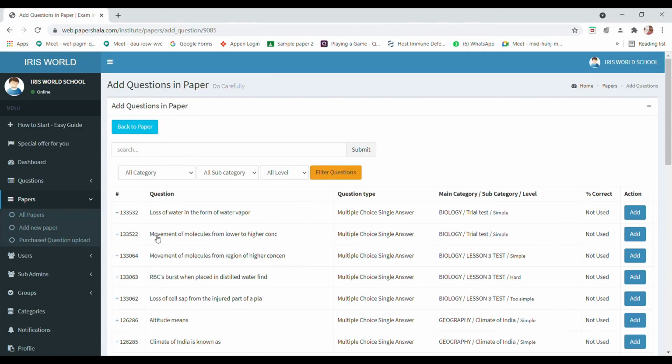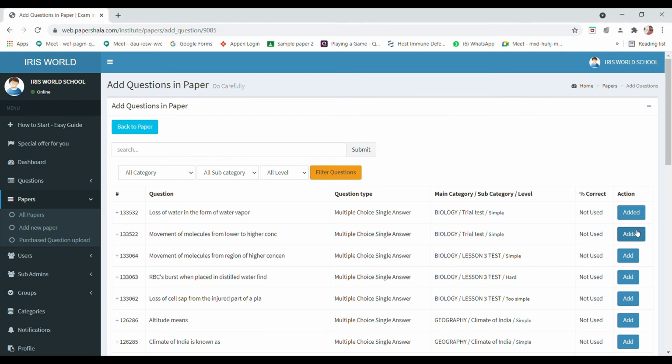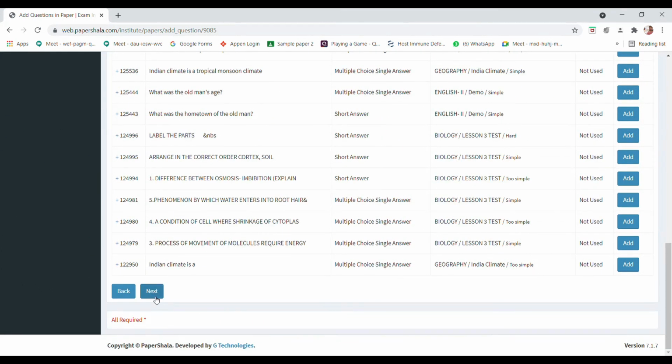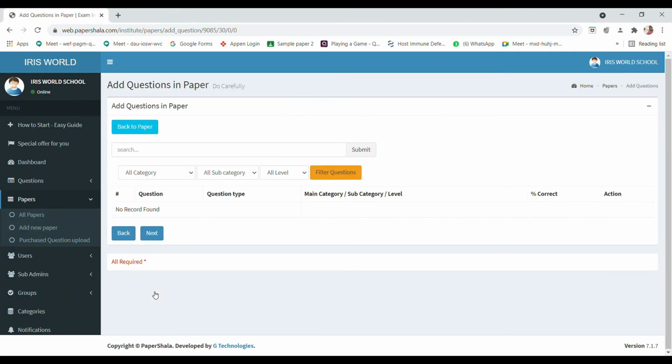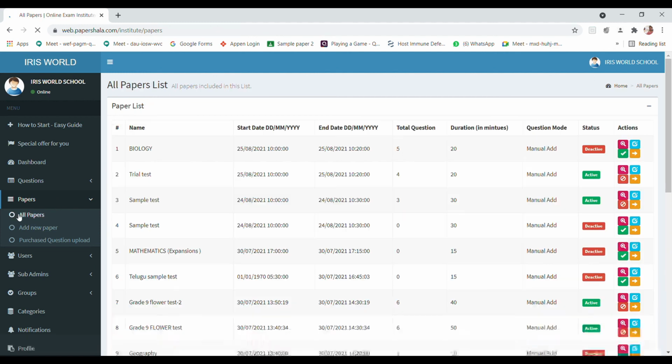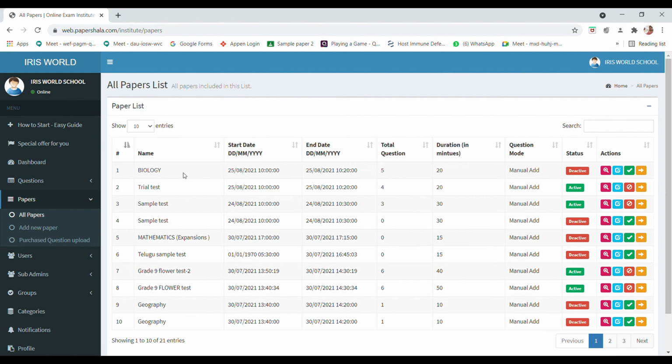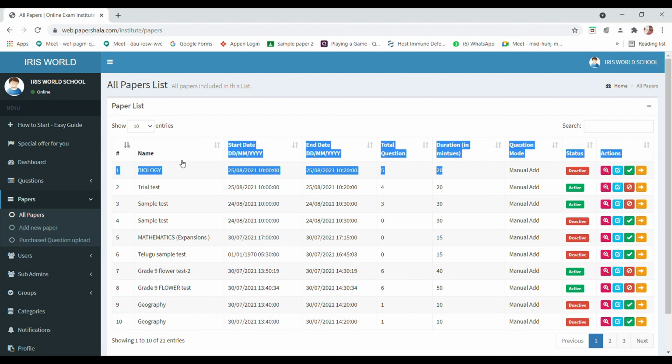So here are my questions. What I have to do is I gave the paper there, then I am adding my questions here. As I'm adding the number of questions, you can see all the subject. Then you can add it, then come down, then go for the next. So here is how your questions are added. You want to check whether questions are added or not. Then first go to all papers in the side column you have seen. So I gave the biology paper and 5 questions I added. See, it is at the top. This is how I gave.